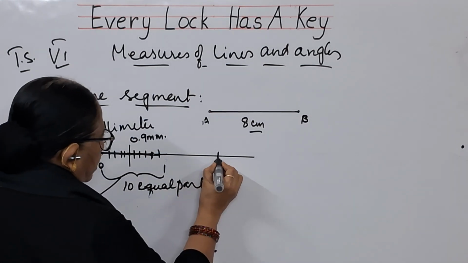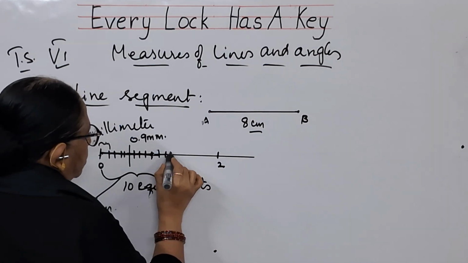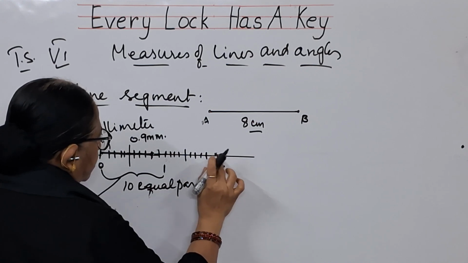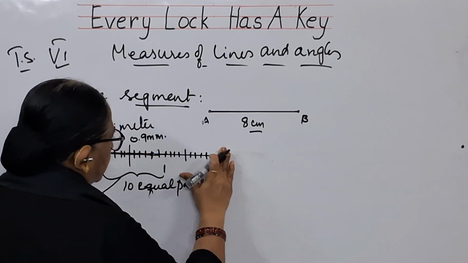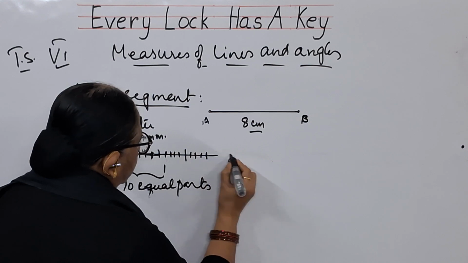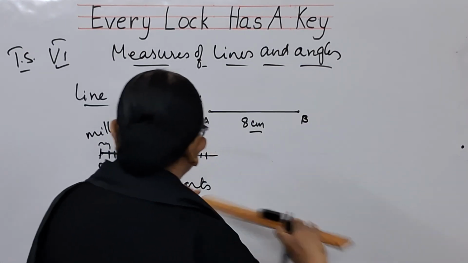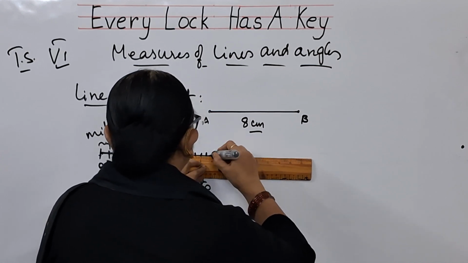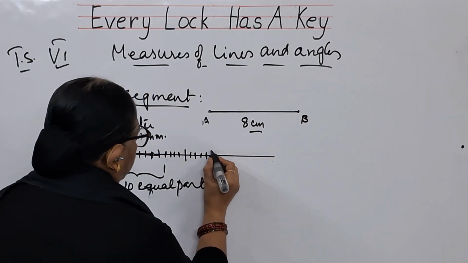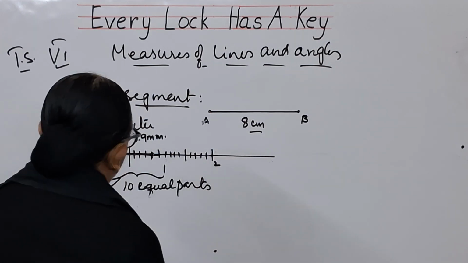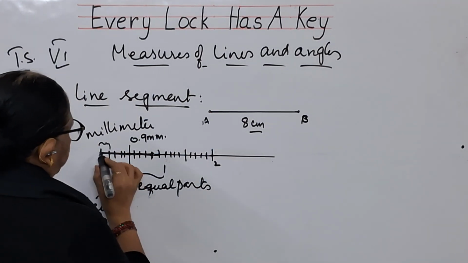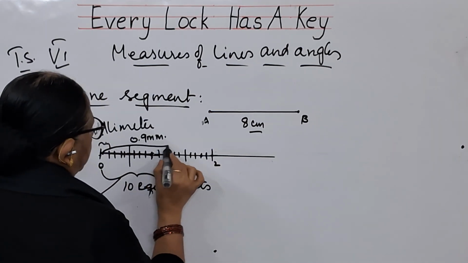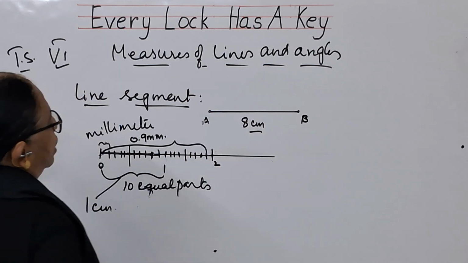Suppose you have got 2 here. And 1, 2, 3, 4, 5. 1, 2, 3, 4. So this is very wrong. So I will be drawing it here. Suppose here this is 2. And the length of a line segment is from here to here. I am drawing an arrow. From here to here is the line segment.